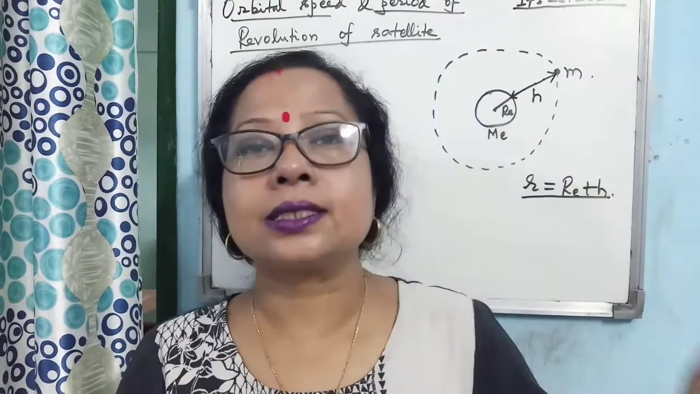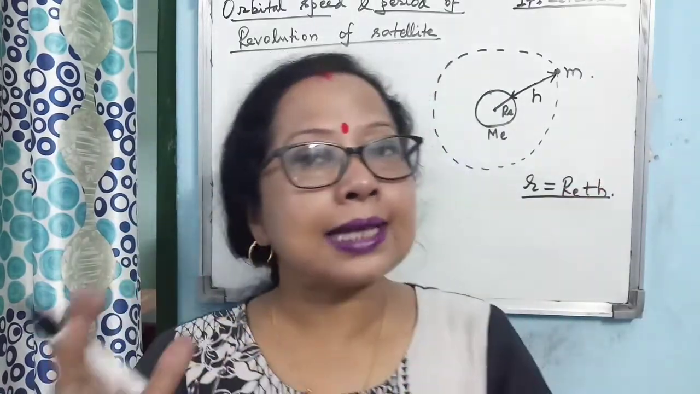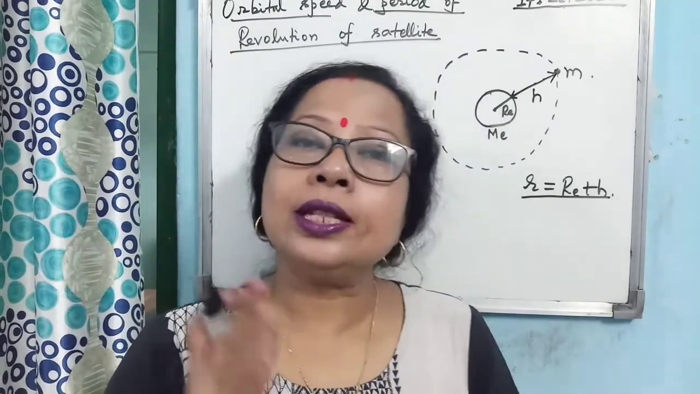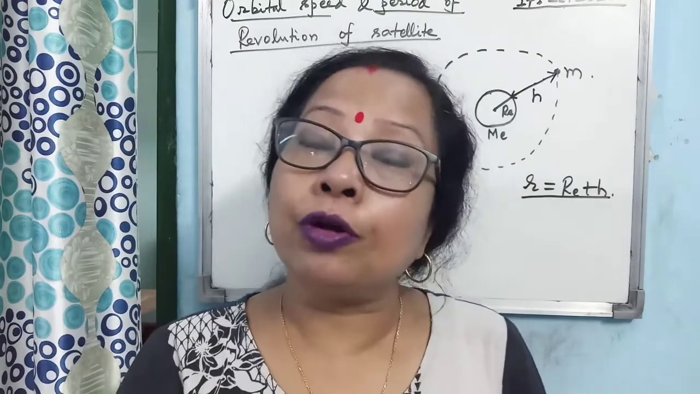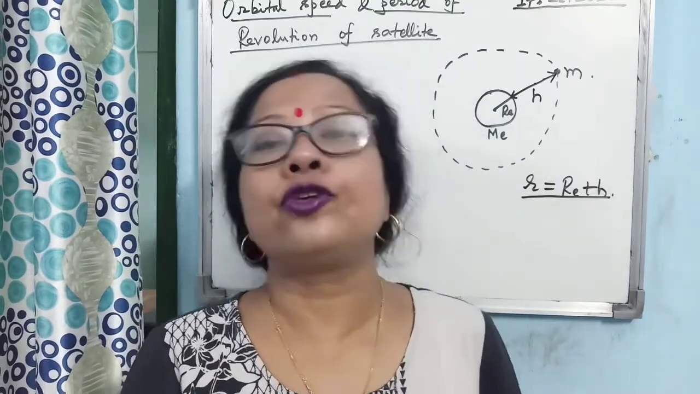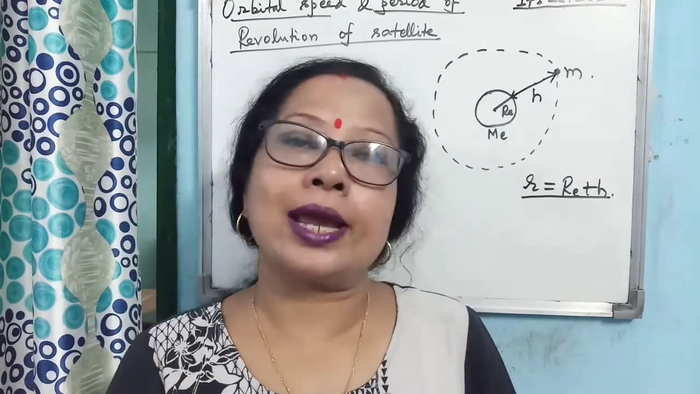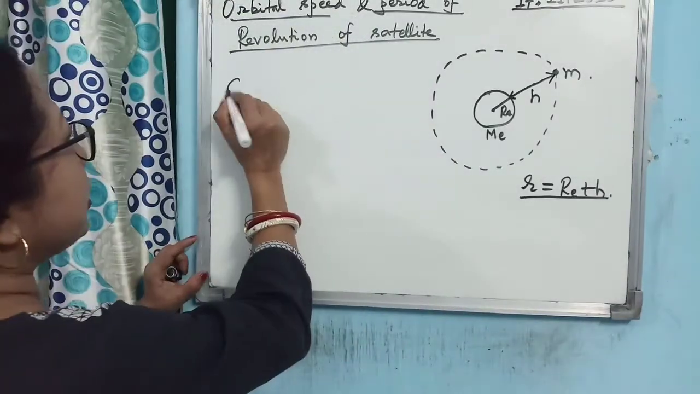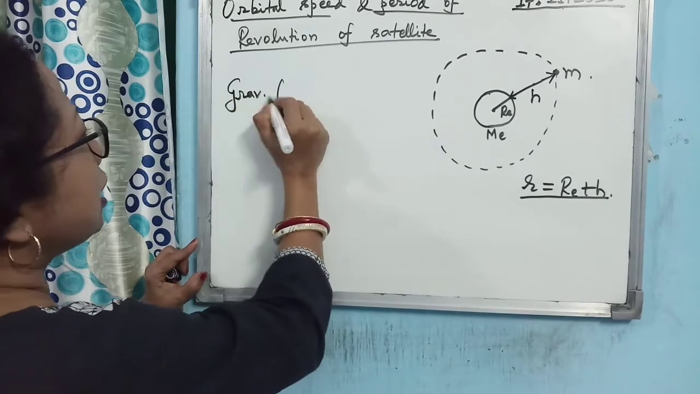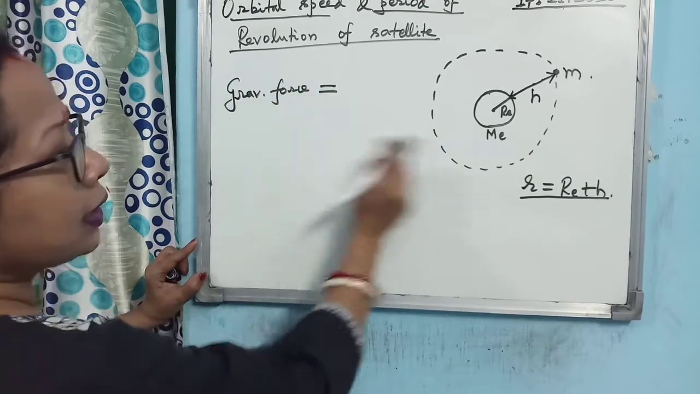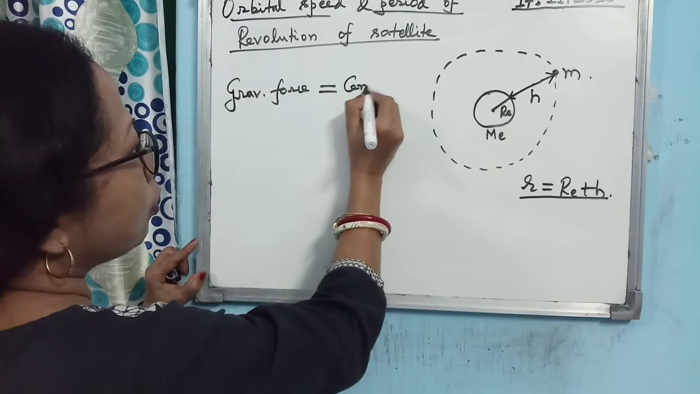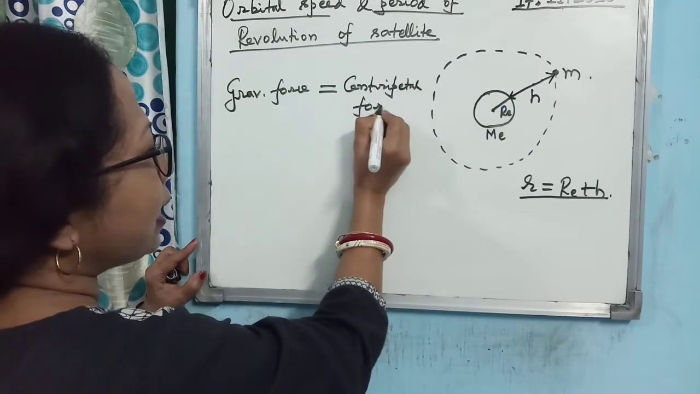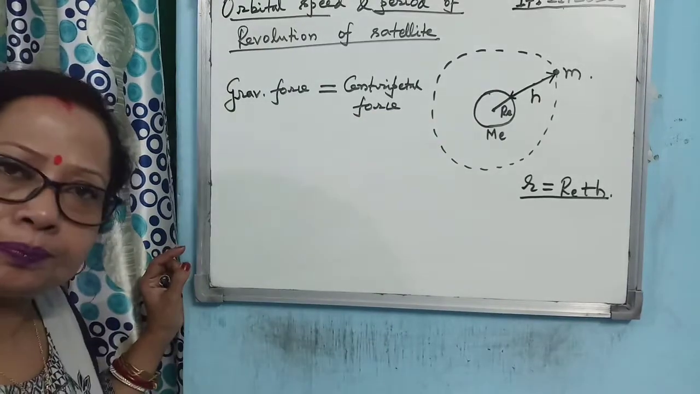Now in this case, for the planet and satellite system, the gravitational force acting between the planet and satellite provides the necessary centripetal force to the satellite to revolve around the planet. So one can write here that the gravitational force acting between the planet and the satellite is equal to the centripetal force needed by the satellite for its revolution.